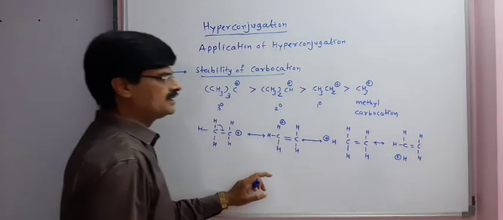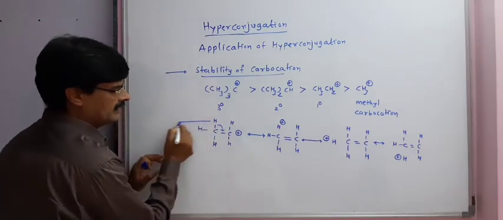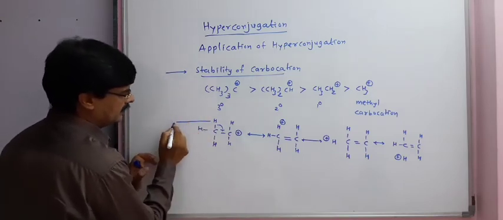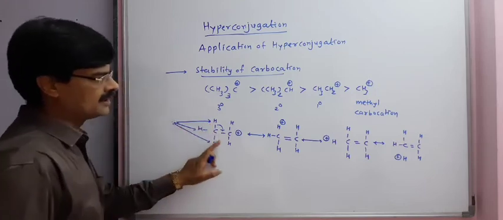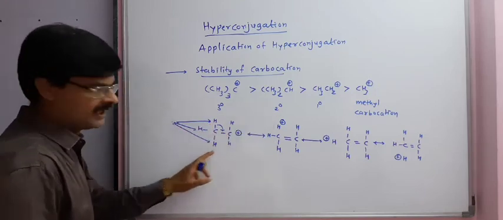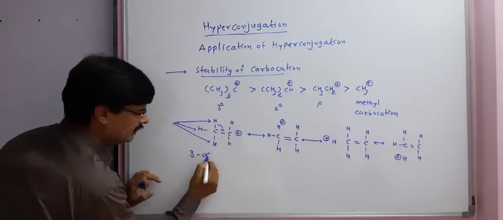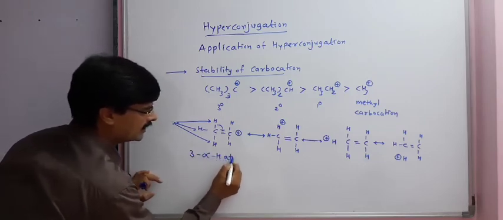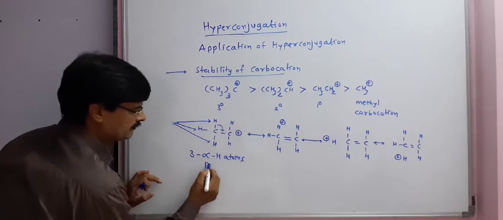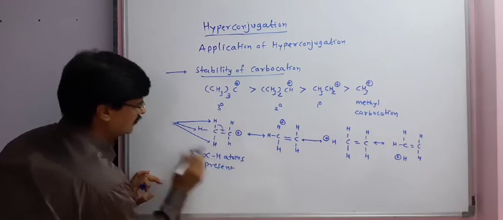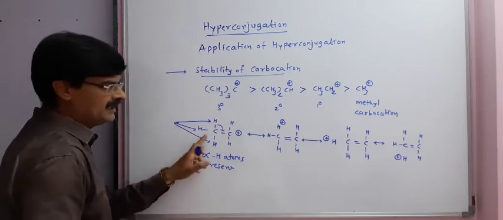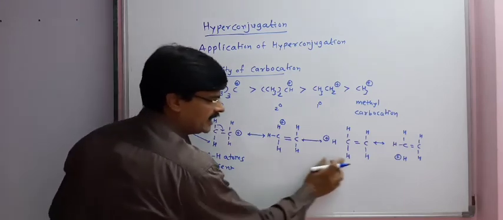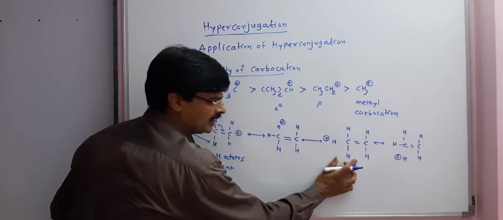Here a total of 3 alpha hydrogens are present in the ethyl carbocation, so we get 3 hyperconjugative structures.